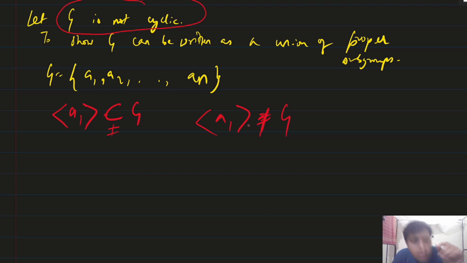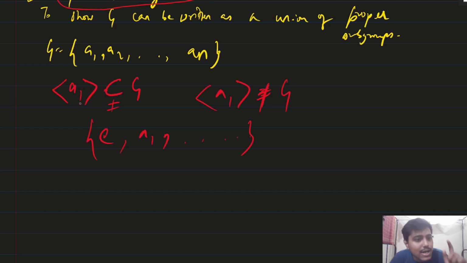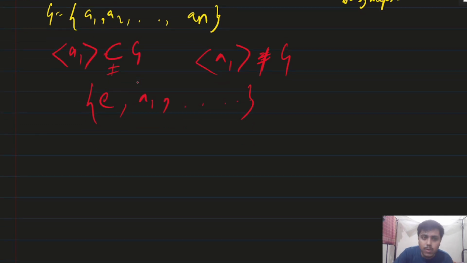Not possible means what? This will be a proper subgroup of G, because identity will always come and a1 will also always come, so it will be a proper subgroup. Some other elements may come or may not come, this I do not know, but at least two elements will be there. Got it? So the subgroup generated by a1 will be a proper subgroup of G.